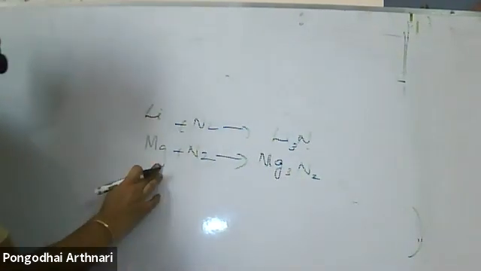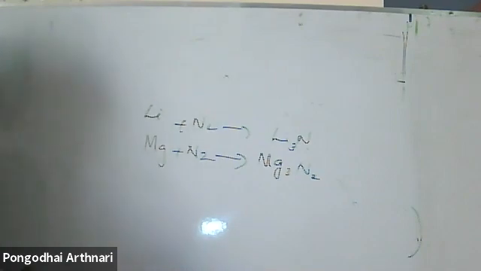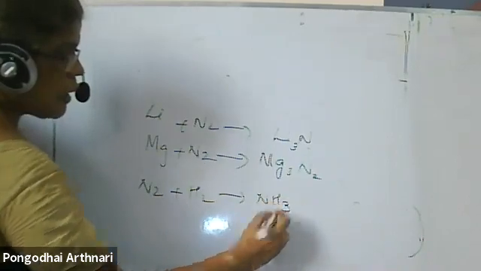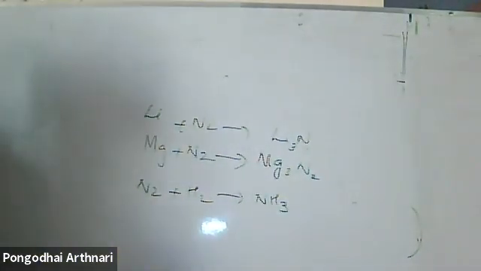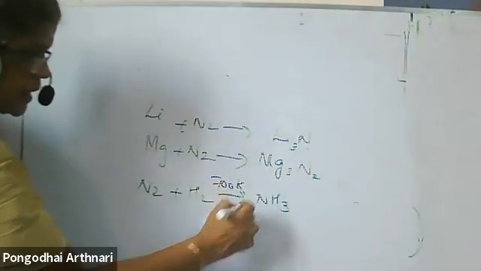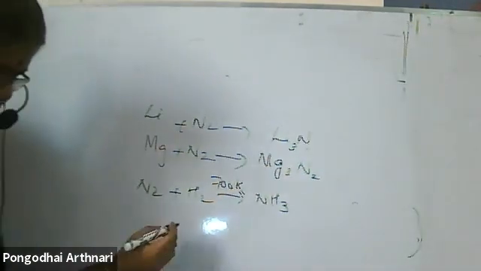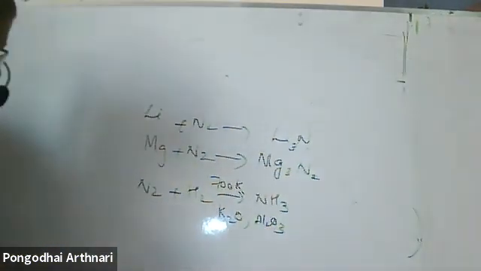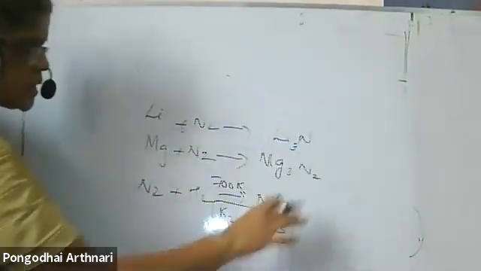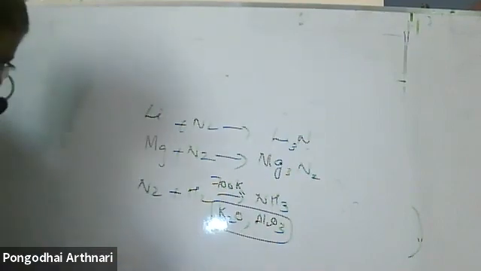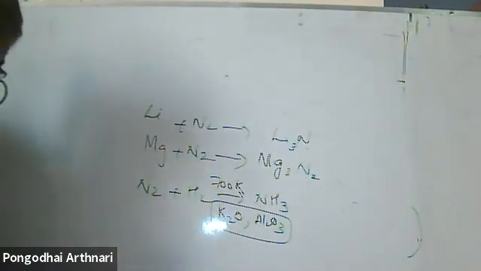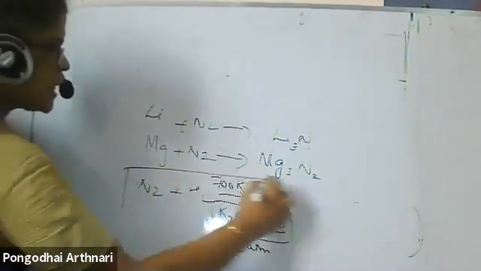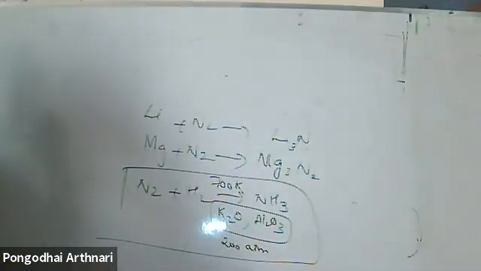Next, if I talk about the next properties of nitrogen, nitrogen reacts with hydrogen to form ammonia by a process called the Haber process. The reaction doesn't occur on its own. It requires a temperature of 700 Kelvin, and Al2O3. These are some of the compounds which make the reaction take place at a faster rate. They are acting as a catalyst, and a pressure of 200 atmospheres is required for the reaction to occur. These are the conditions for Haber's reaction.